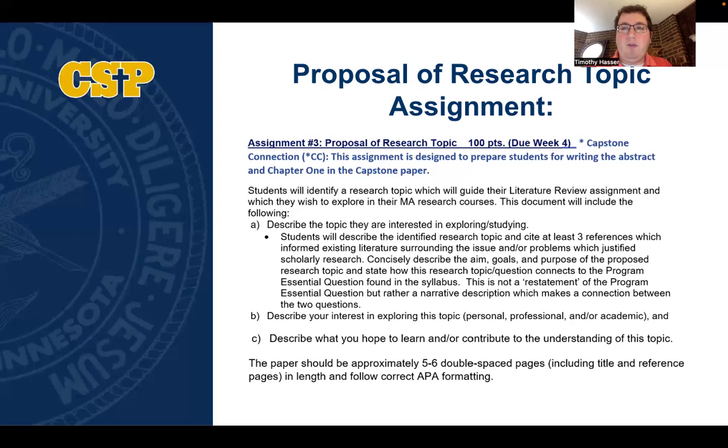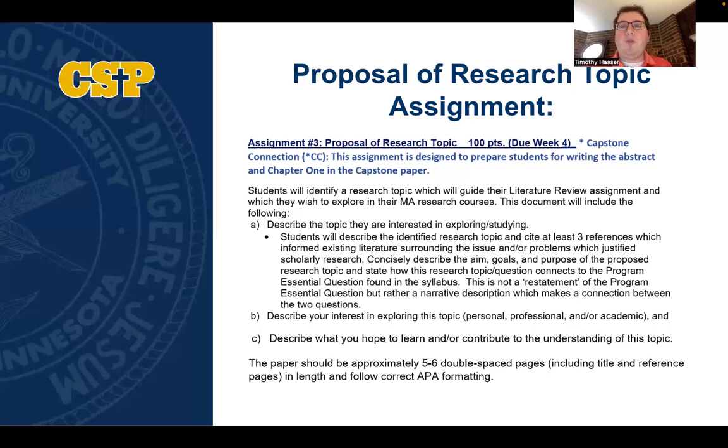And so for this assignment, we're looking for about 3 to 4 pages of content, plus your title page and your references page. It's okay to go a little bit longer than the 3 to 4 pages. However, please focus on being concise, and so you wouldn't want to submit a 15-page paper for this assignment.